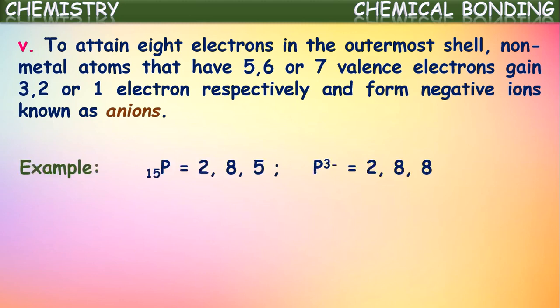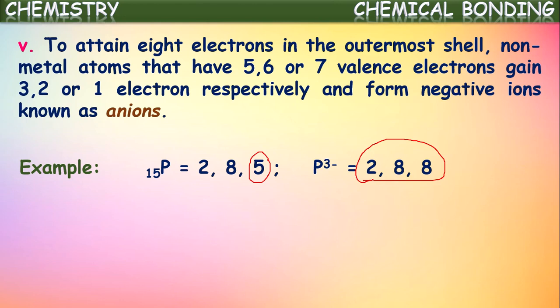For example, if you see phosphorus, we know the atomic number of phosphorus is 15 and its configuration is 2, 8, 5. How many electrons are there in its valence shell? There are 5 electrons. Now, is it a stable element? No, it needs 3 more electrons to become stable. So phosphorus will be ready to gain 3 electrons, and by gaining 3 electrons, it attains the nearest noble gas configuration, that is argon configuration, 2, 8, 8.